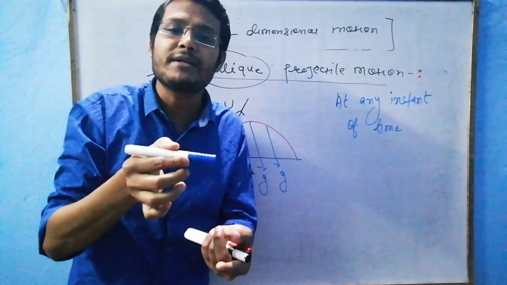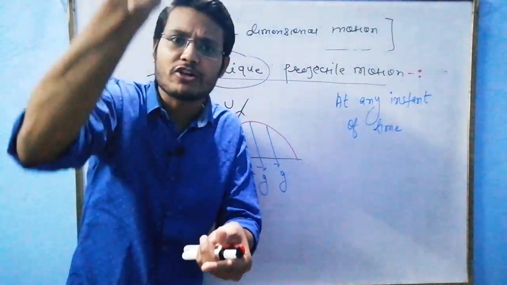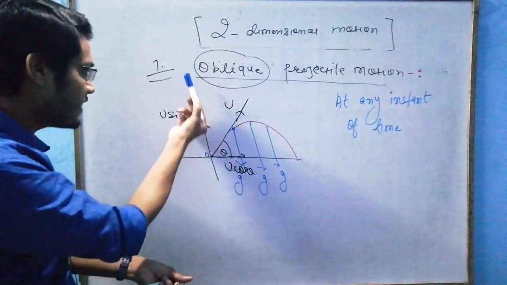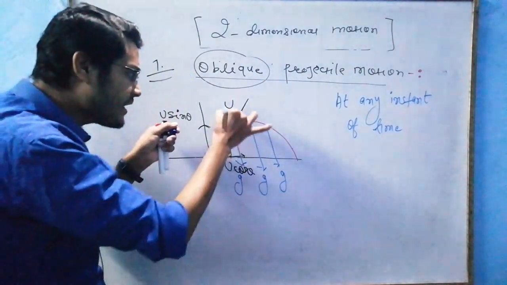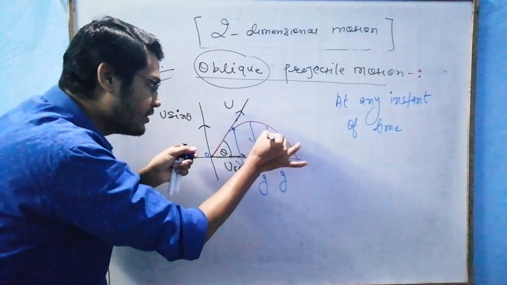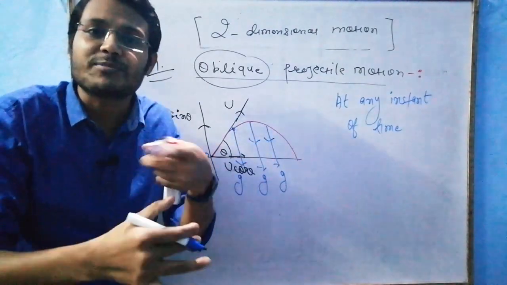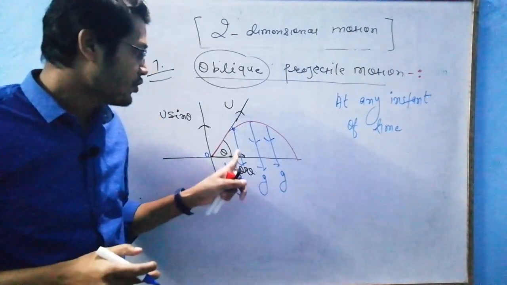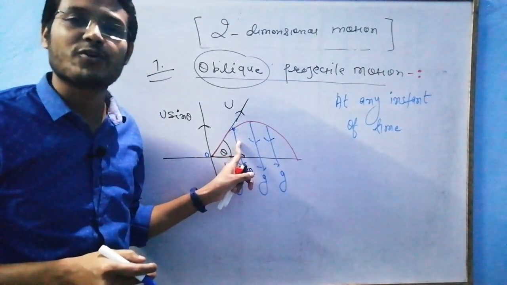But what happens? I have given some velocity in upward direction. This velocity is u sin theta, but at all instants of time, gravity is pulling it downward. So what happens? At the highest point, velocity will be zero. So is this motion deaccelerated or not?